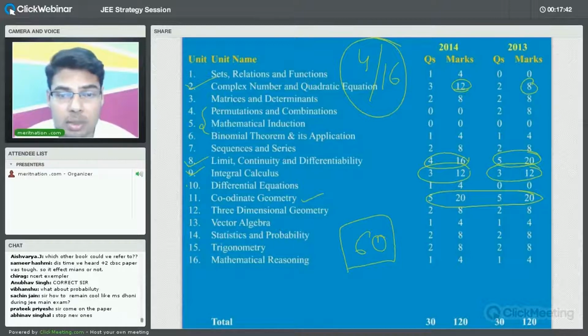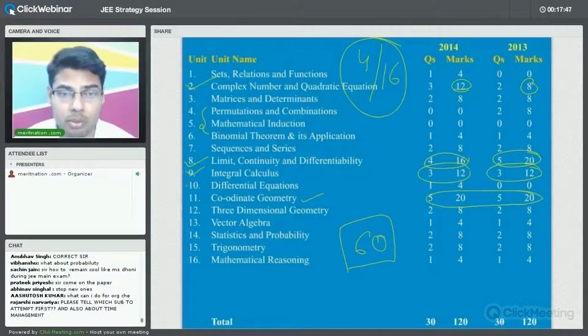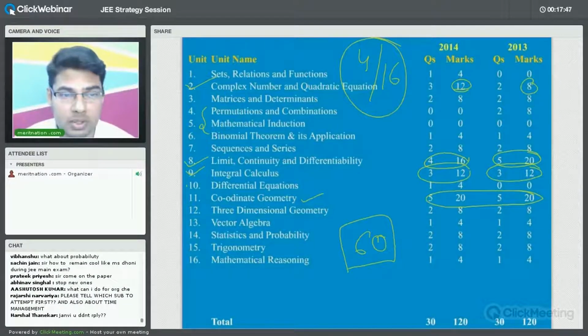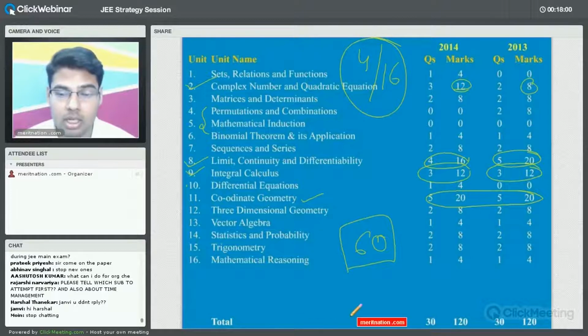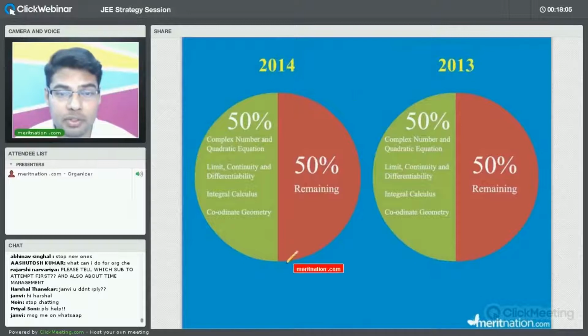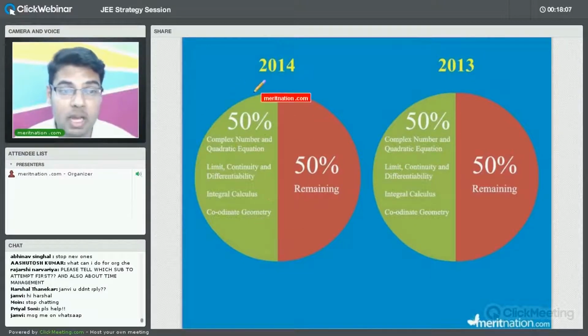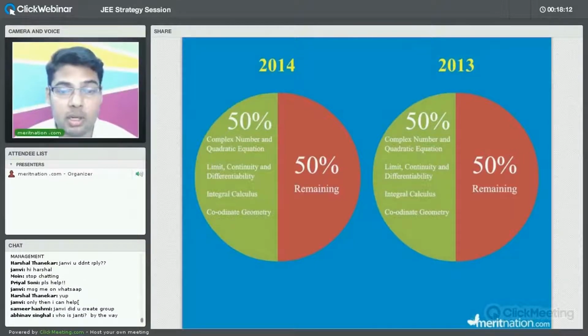And if you take a look at other chapters, like vector algebra, all the chapters are equally important, but you can focus more on these 4 chapters that we have discussed, because they carry exactly half of the syllabus for mathematics marks for 2014 as well as 2013, right? So now let us try to see it for mathematics. As you can see, for 2013, 50% of the marks were carried by these 4 chapters: complex numbers, limits, integral calculus and coordinate geometry, and as well as in 2013.